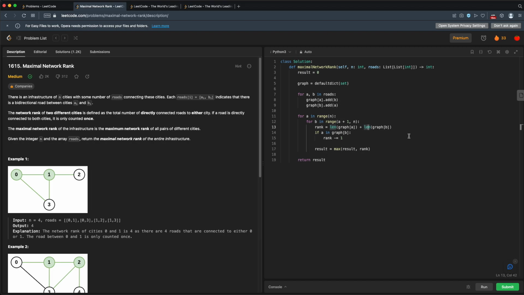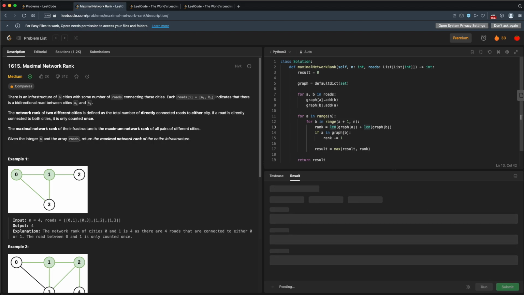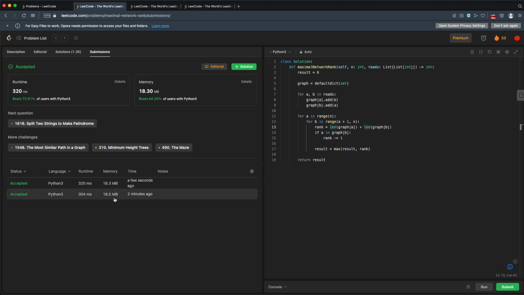We might actually want to just go through our list of cities once, calling the length function and then caching that out somewhere. So have another list of, or maybe a dictionary of city to length, but we'll see. Let's see if this works first. It still works. Let's see if this gives us any kind of boost.